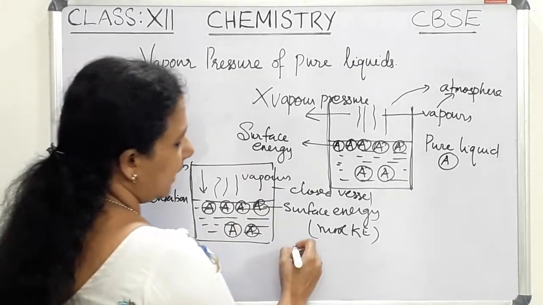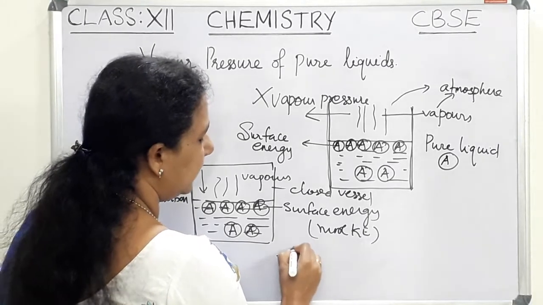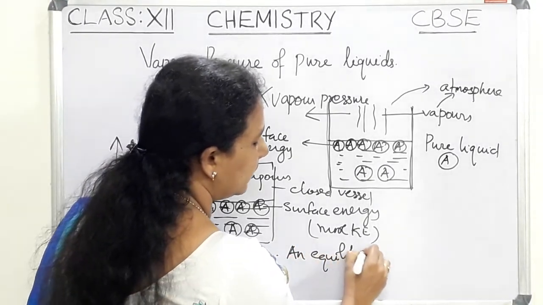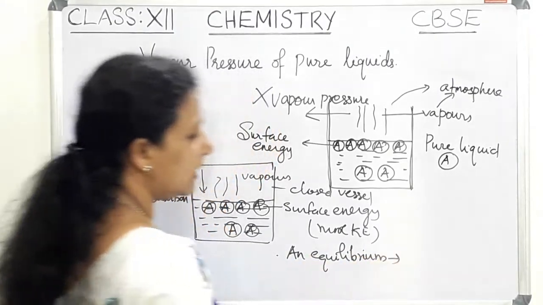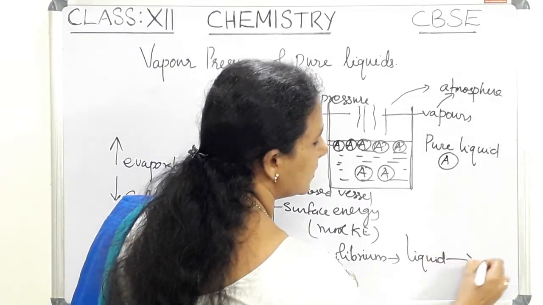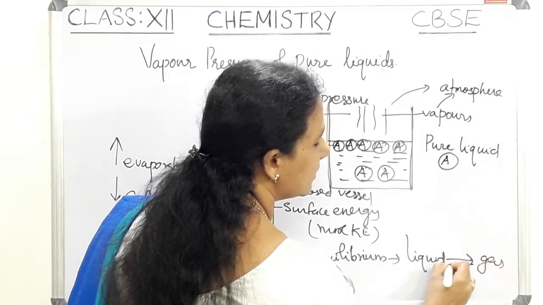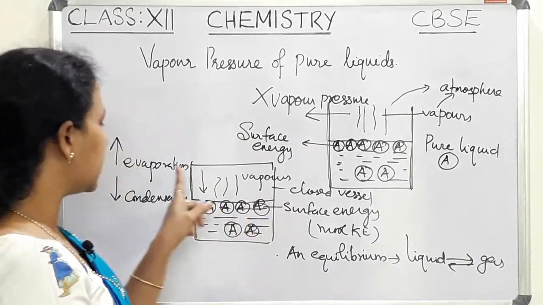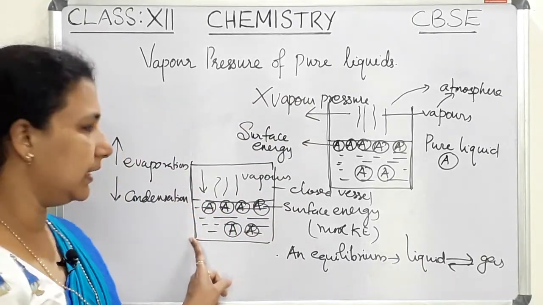So we can say there is an equilibrium. An equilibrium is achieved in this case, where the liquid changes to gas and the gas changes to liquid. So in this vessel itself there is evaporation and condensation.